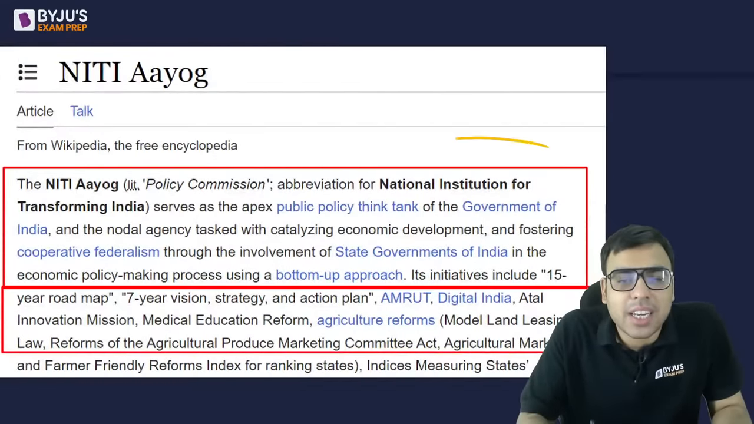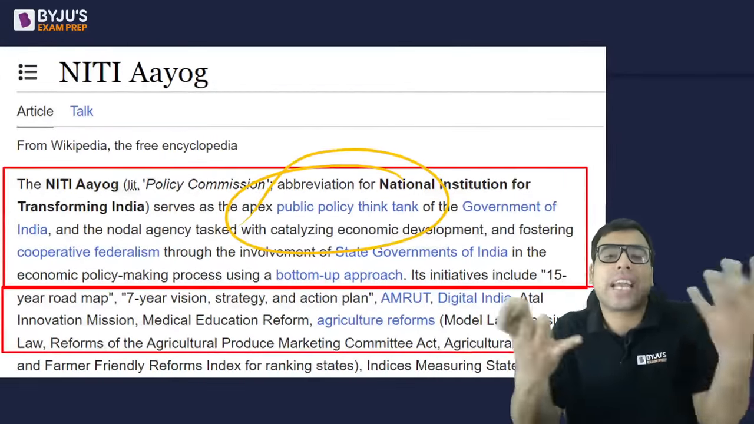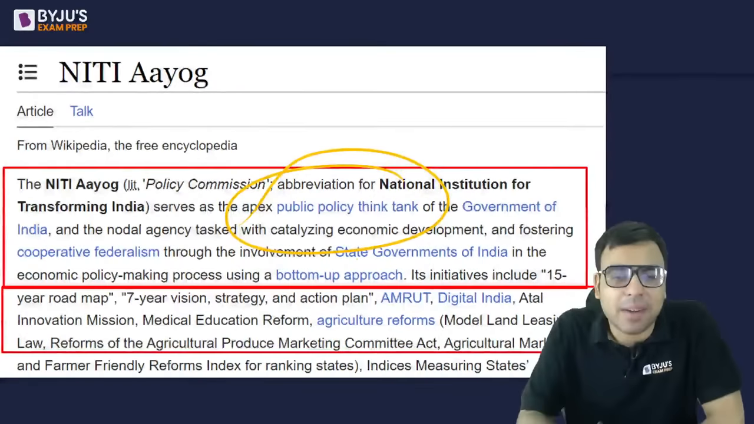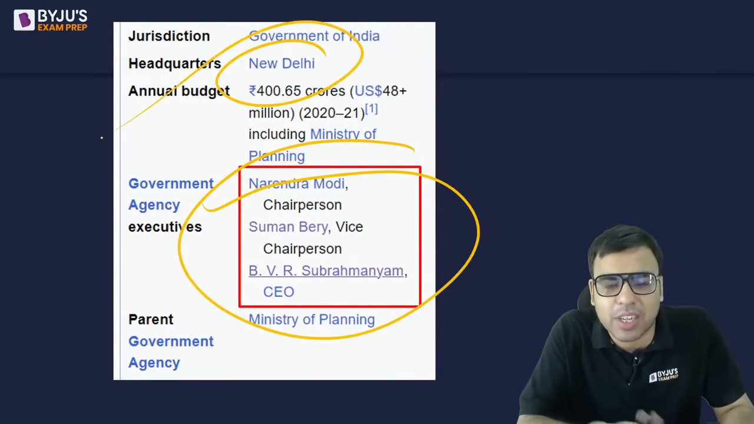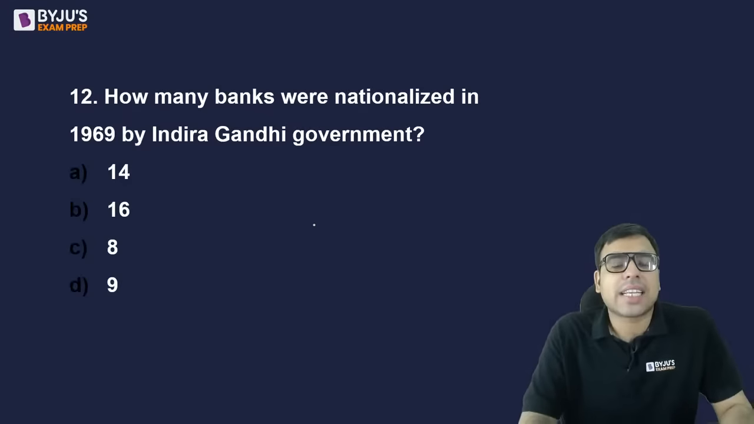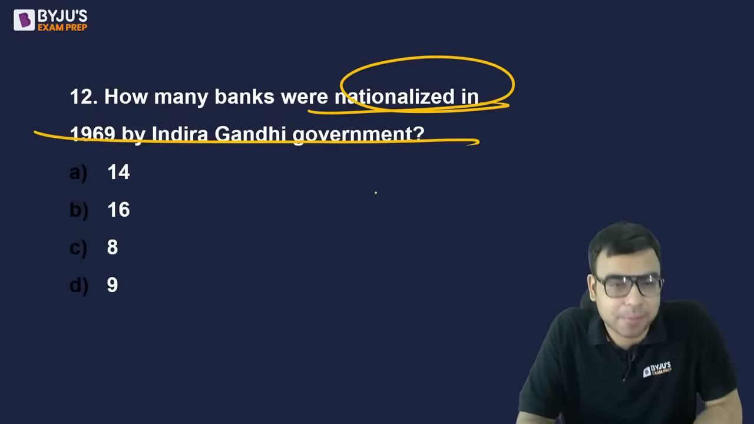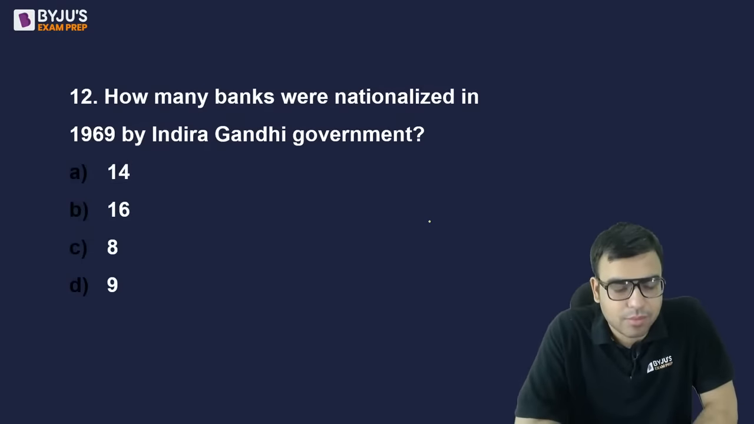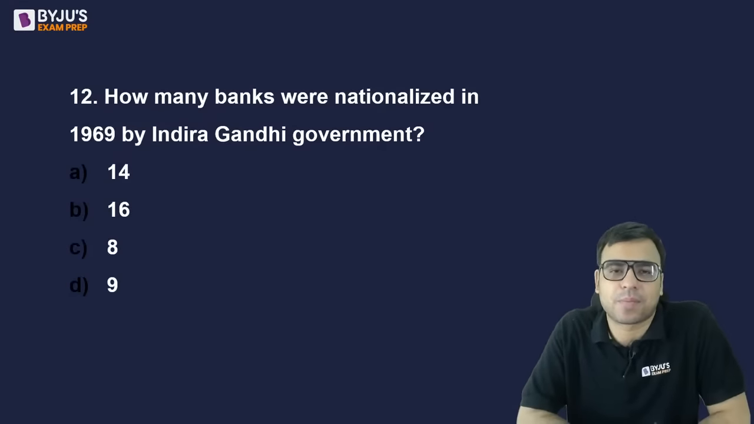Okay, it's a national institution for transforming India, apex public board. This is for public policy actually, for deciding public policy and all, है ना? Bottom approach. इसे पढ़ लेना. न्यू दिल्ली हेडक्वार्टर, ऑफ कोर्स न्यू दिल्ली हेडक्वार्टर होगा, कॉमन सेंस. The next is how many banks were nationalized in 1969 by Indira Gandhi government? 14, 16, 8, 9. What is the right answer to this question?